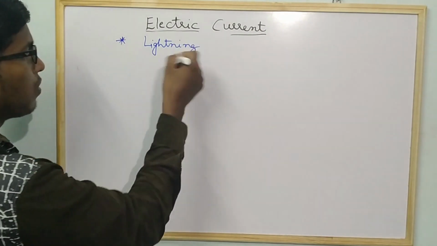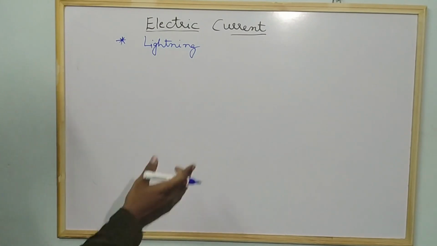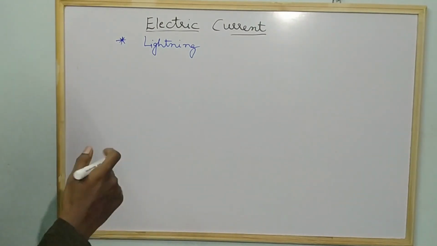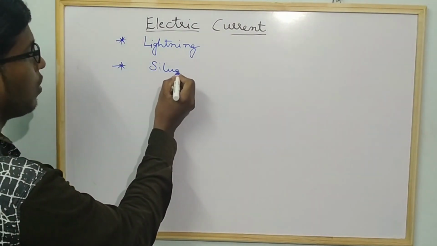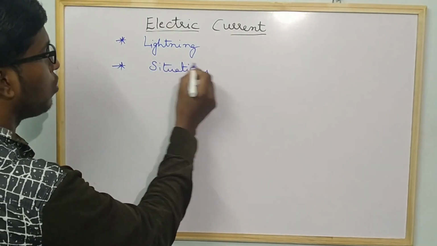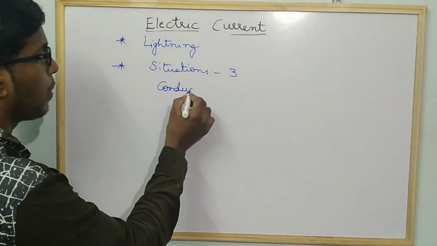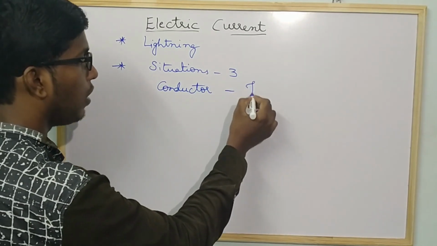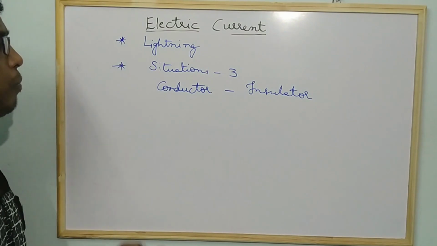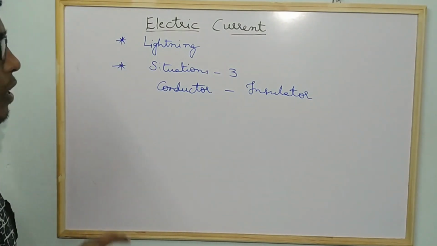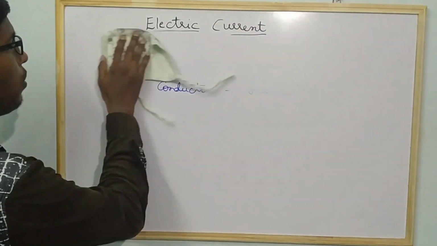Okay, so this you have already learnt in the 8th class or in the previous classes also, and you will have some activities. 3 situations are given. From these 3 situations, you learn what is a conductor and what is an insulator. So you will learn the differences. Be ready with your textbooks so that you will understand very clearly. Fine. So let us discuss lightning.